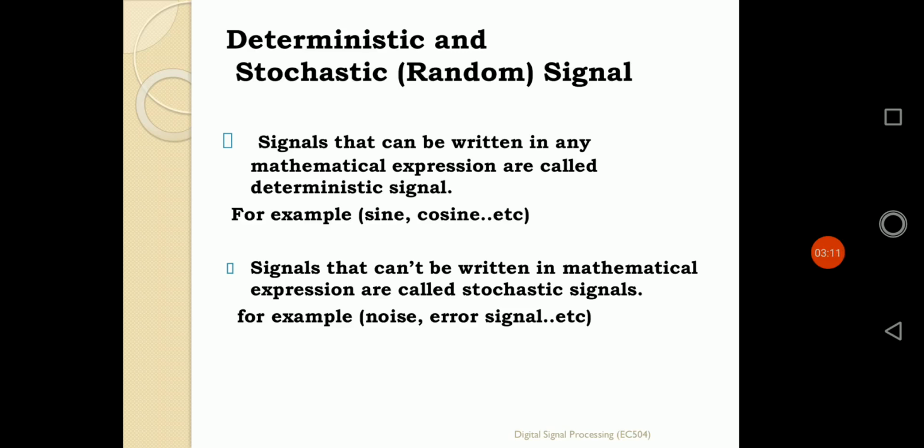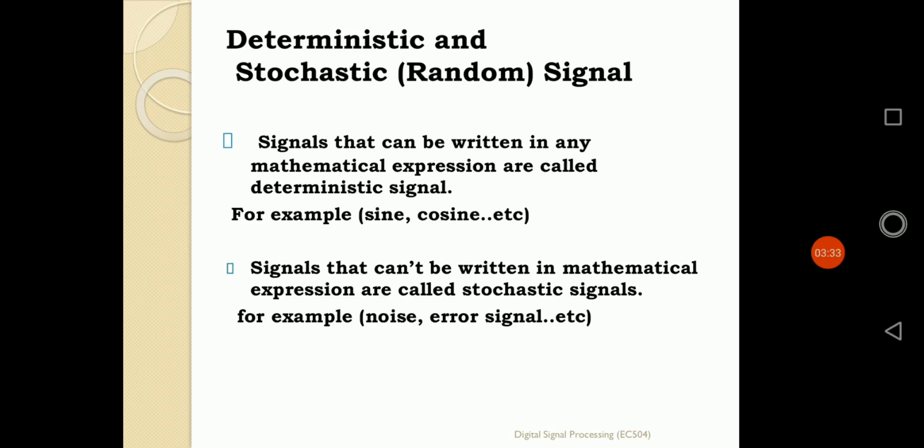It is clearly mentioned that the signal can be written in a mathematical expression. So certainly there is a mathematical expression. If I put the value t equals t1 in that expression, we can easily find out the amplitude of the signal. That means the signal nature, existence or value can easily be measured or detected.